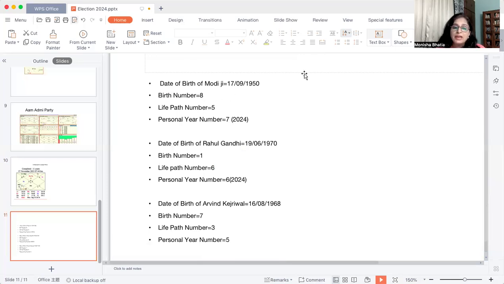So life path number 5 generally gives lots of changing, inconsistent situations in somebody's life. And these people are generally going to do well with this life path number. It is a good life path number, but it makes life very adventurous also. The personal year number is very important for somebody's prediction. It is number 7. So 7 is the number of Ketu, and Ketu usually gives some restrictions for the person.